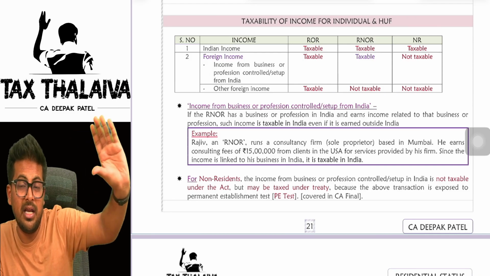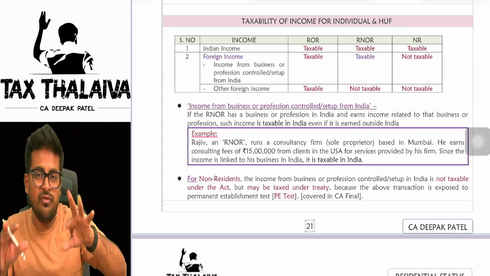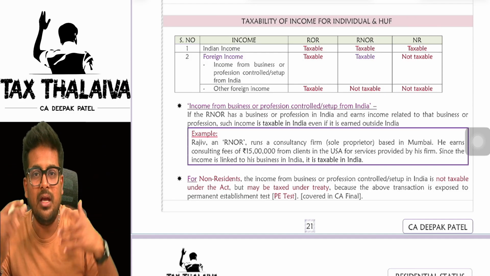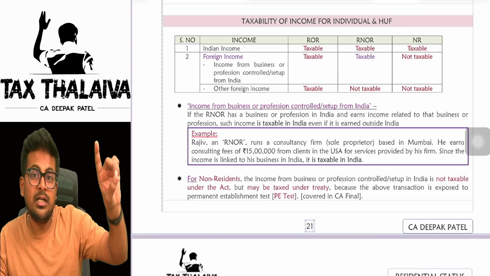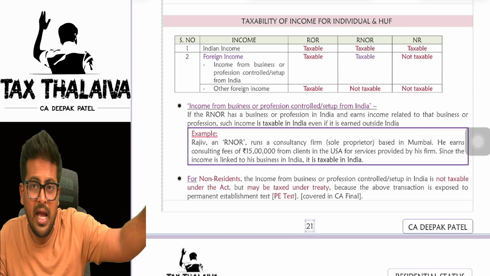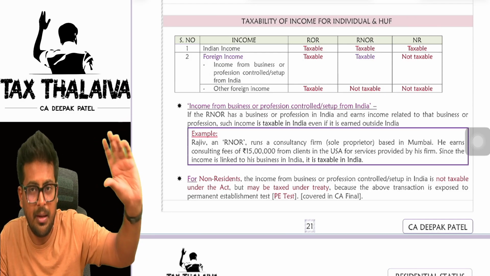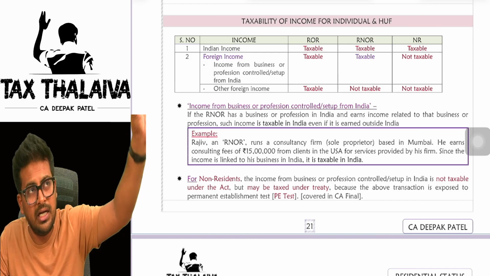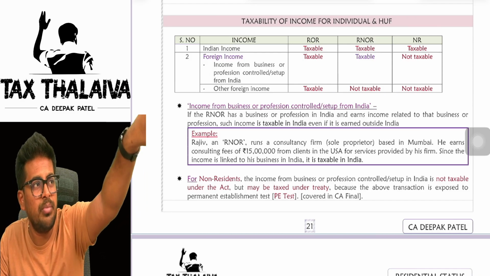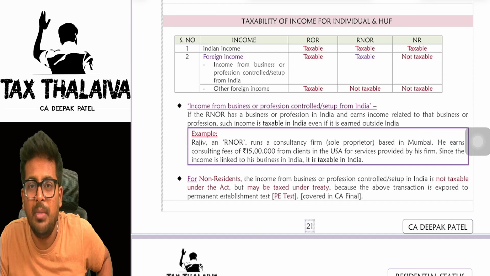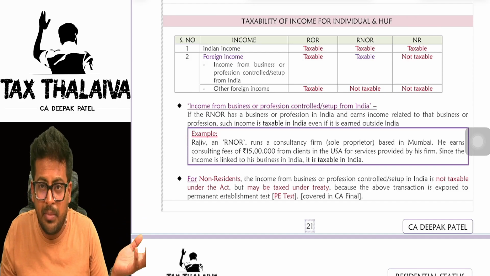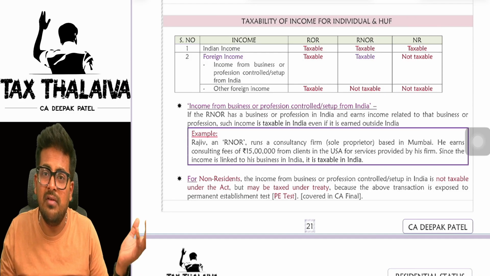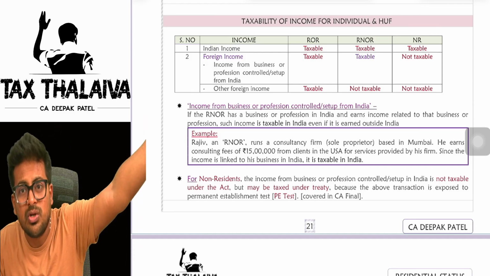Let's say, for example, there is an American company for which we have to do accounting, their bookkeeping, I have to provide services. And I'll get money also outside only. I have a bank account outside India. In America, I have a bank account. The client is also American. He will deposit that money directly in my American bank account. Income, did I receive the money in India? No. Services provided, that is also outside India.